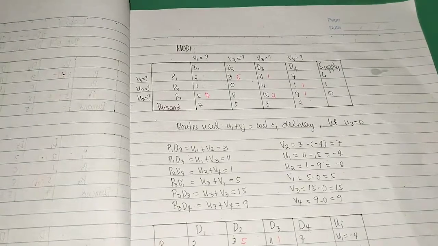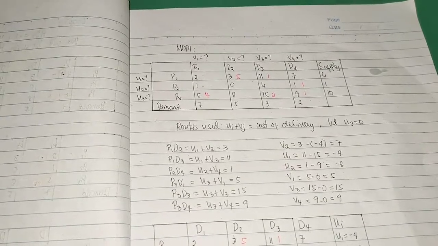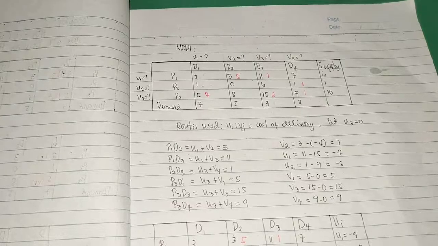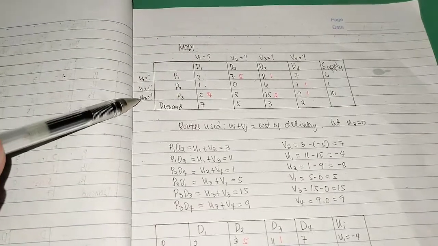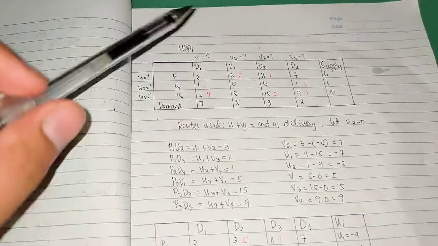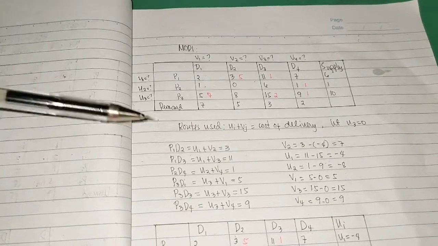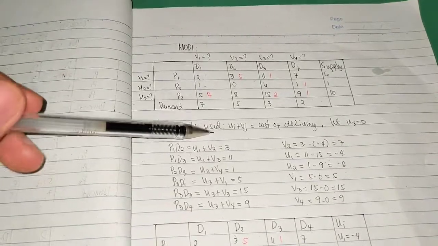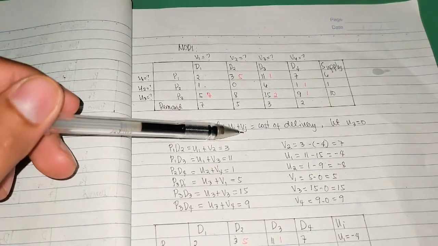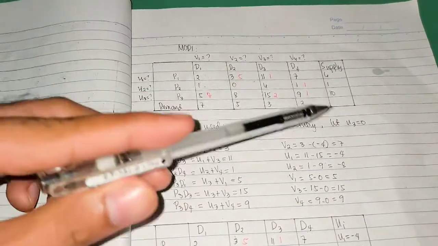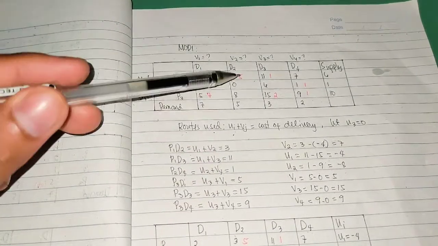Ngayon, magmumudi na naman tayo to know if mayroon bang negative sa ating unused roots. Kaya kanina, nalagay ko muna yung u sub 1, u sub 2, u sub 3, v sub 1 to v sub 4 sa ating origin at destination. We will use the roots used kanina, v sub j plus u sub i is equals to cost of delivery, at nag-let ako ng u sub 3 is equals to 0.